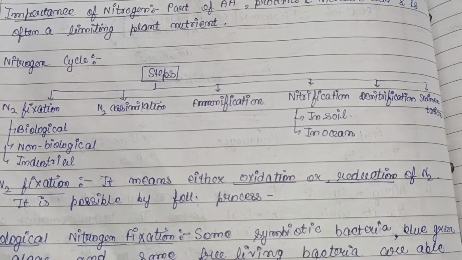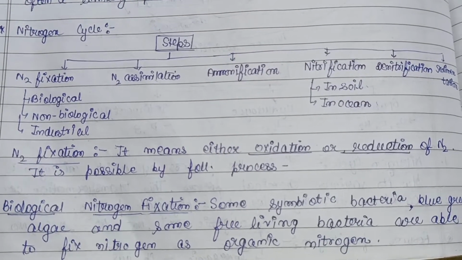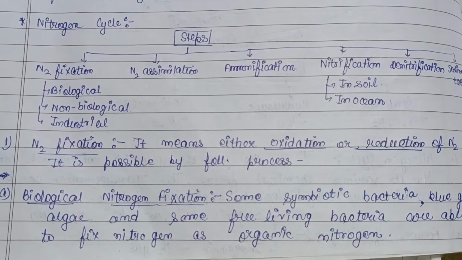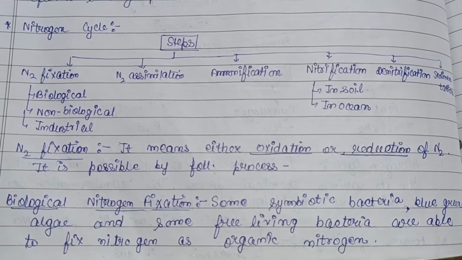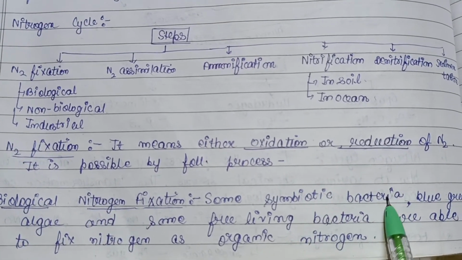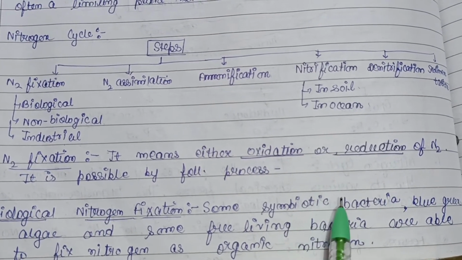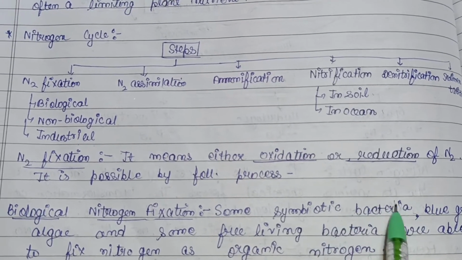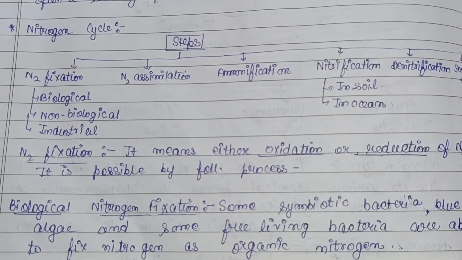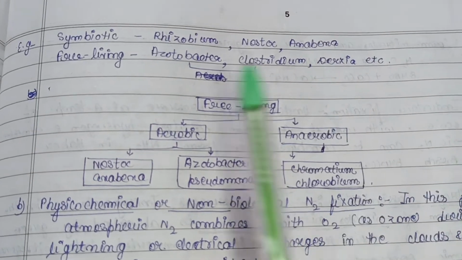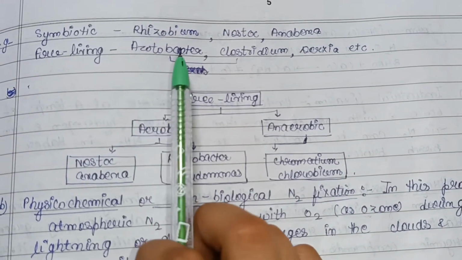So first of all, nitrogen fixation. It means either oxidation or reduction of nitrogen. It is possible by the following processes. First is biological nitrogen fixation, as the name suggests, fixing of nitrogen by living organisms. Some symbiotic bacteria, blue-green algae and some free living bacteria. Symbiotic bacteria are those which live in association with other organisms. They are able to fix nitrogen from the inert form to the organic form. Examples of symbiotic are Rhizobium, Nostoc and Anabaena, and free living ones are Azotobacter, Clostridium and Derxia.